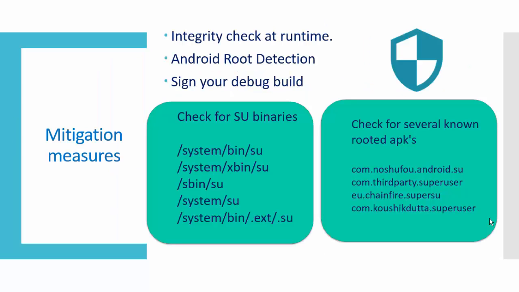So these are some mitigation measures. Integrity check at the runtime. We have to check at the runtime whether the app which you developed is the same as the app which is running on the system or not. There should be some measure to check at runtime whether there is any modification in the code.